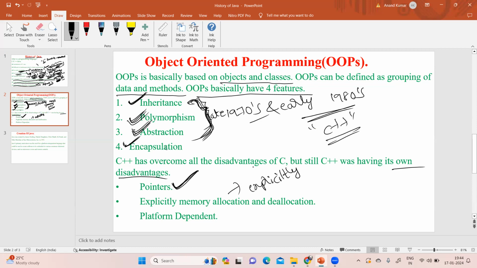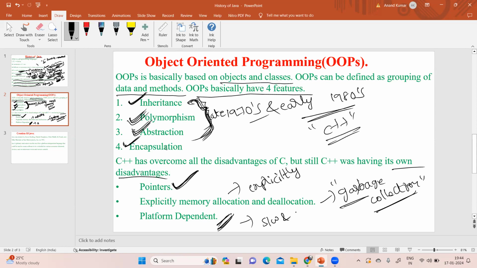There is no default garbage collection. Simply, there is no garbage collection concept. Whatever memory you are allocating at runtime, you have to collect it dynamically. This is also platform dependent. Already I told what platform dependent means in the previous slide. So C++ programs also highly depend on software and hardware.